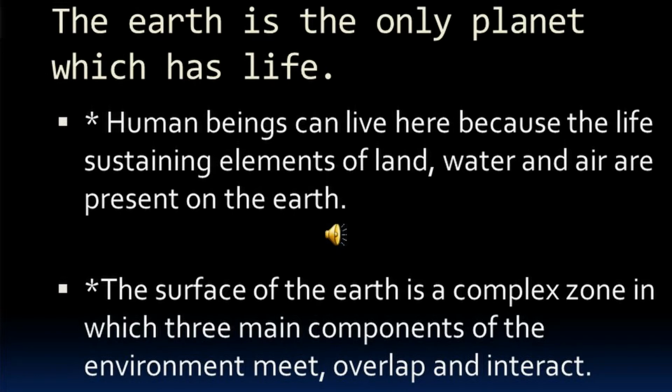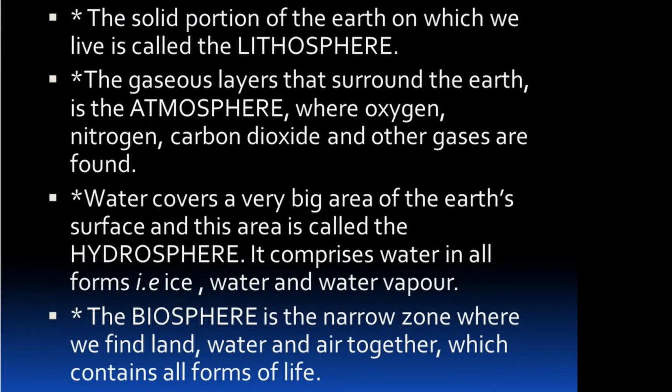The surface of the Earth is a complex zone in which three main components of the environment meet, overlap, and interact. The solid portion of the Earth on which we live is called the Lithosphere. The gaseous layers that surround the Earth is the atmosphere, where oxygen, nitrogen, carbon dioxide, and other gases are found.